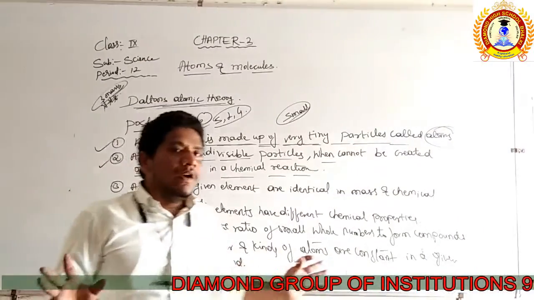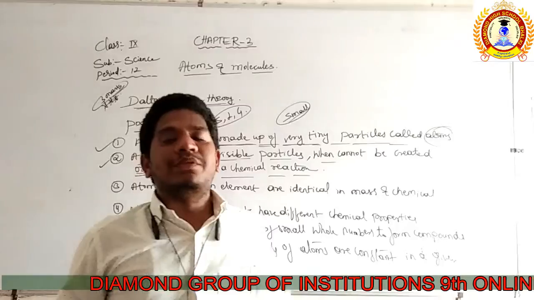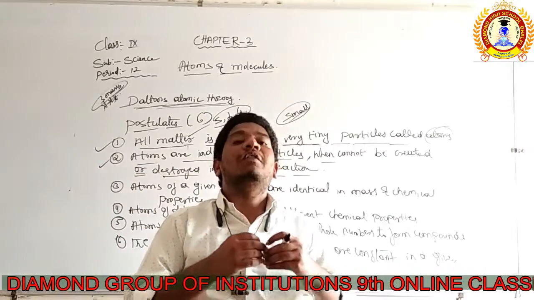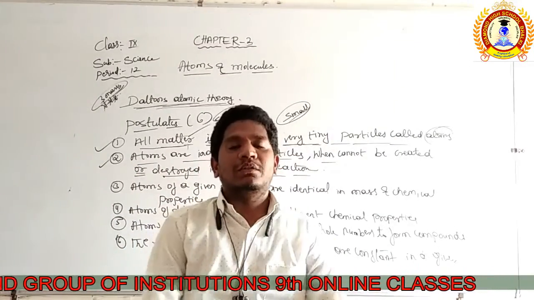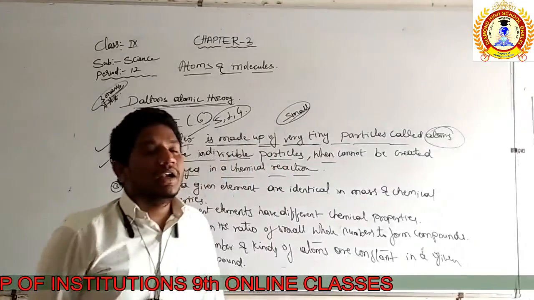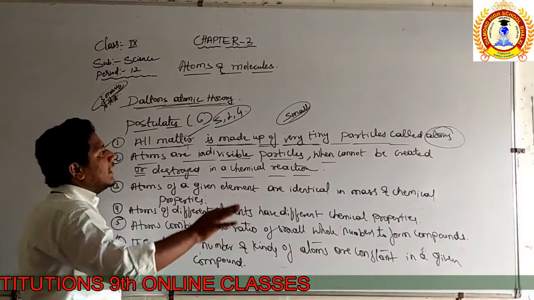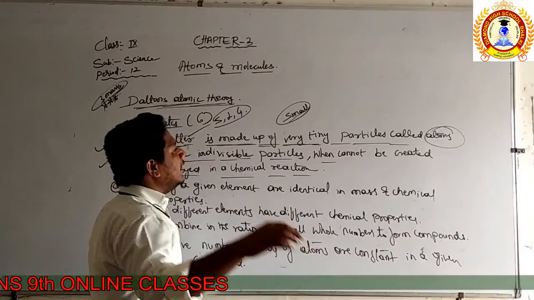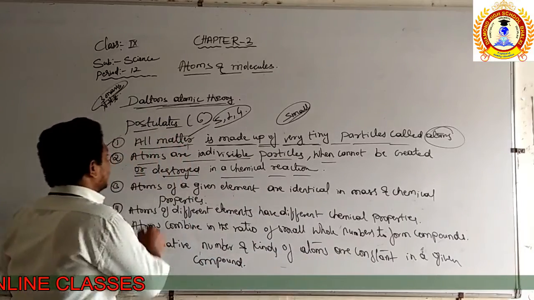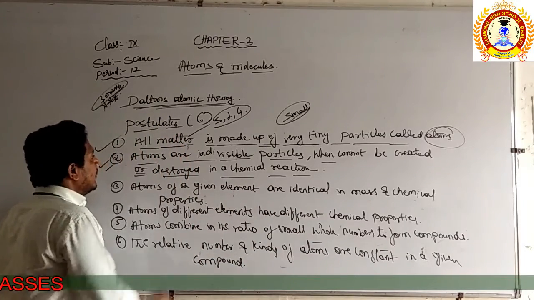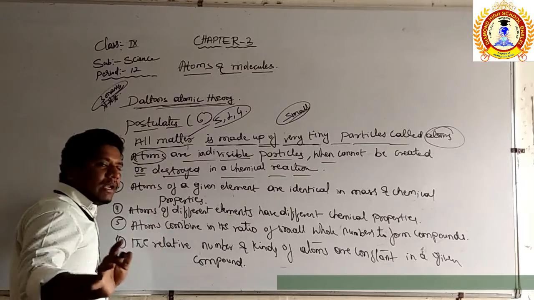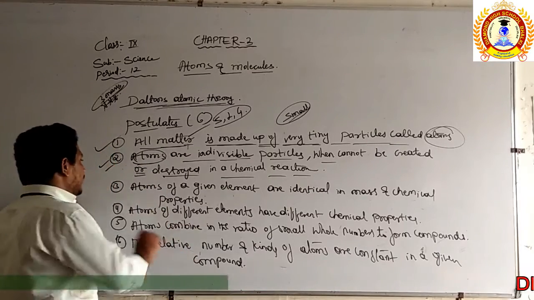In the universe, we cannot create any atoms, and we cannot destroy any atoms in a chemical reaction.